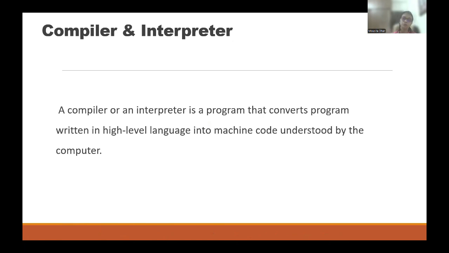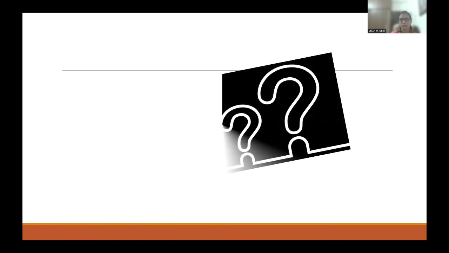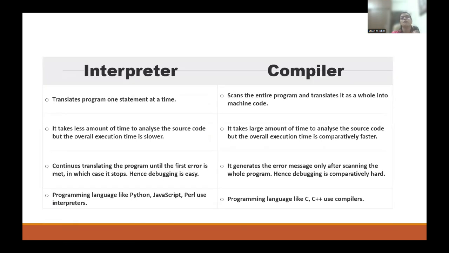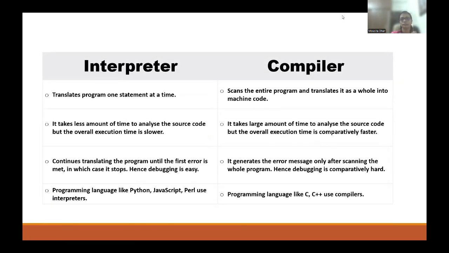Fine. Now, both are the same as they are also saying both are a program which converts this. Then what is the difference? Right. So definitely it is coming to your mind, what is the difference between the compiler and the interpreter? Right. So this is the next point. What is interpreter and what is compiler?